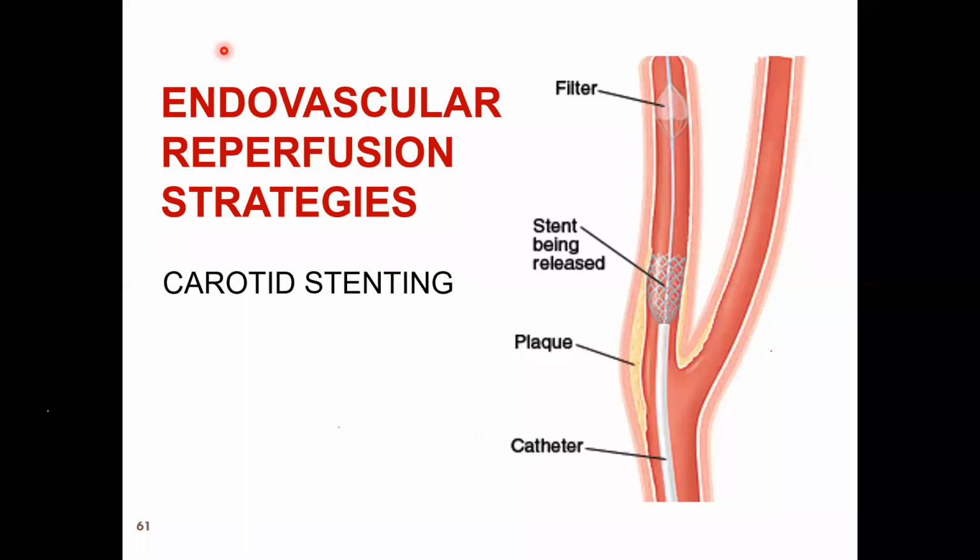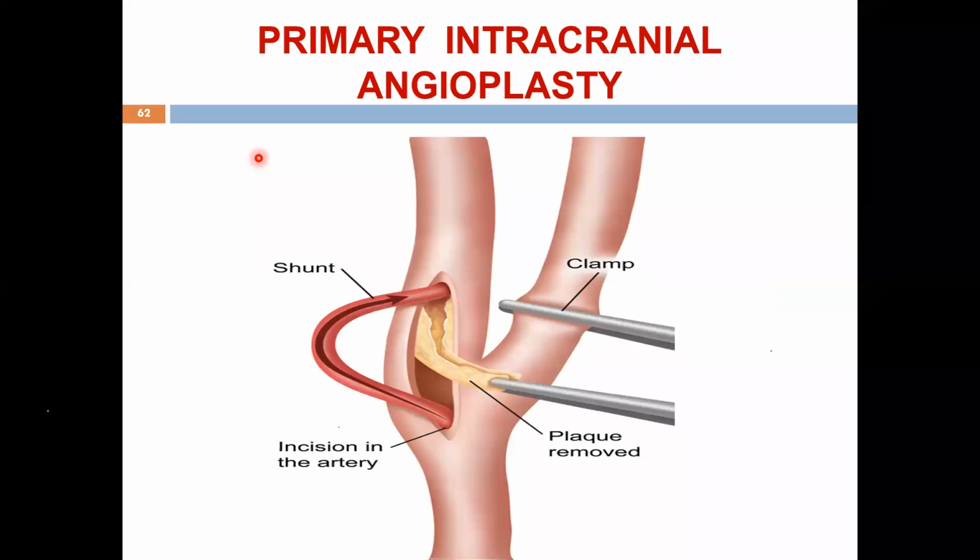Next slide, please. There are different stents. Some are for only opening up. Some can retrieve the clot and open up. This is angioplasty. It's in the internal carotid artery. You put in a cross stent like a carotid angioplasty. So you put in a stent and you shunt the blood. You remove the clot and then you take away the shunt and the vessel is open. Reperfusion is there. Next slide, please.